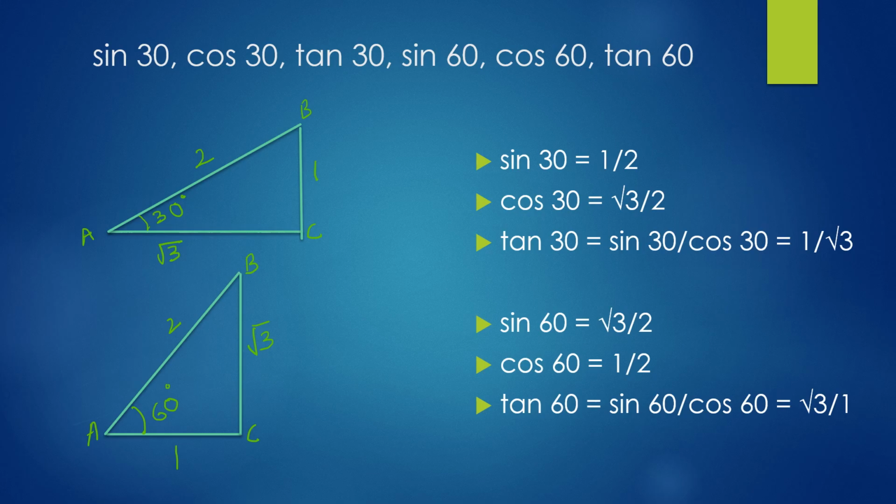Similarly, sine 60 will become √3 by 2 because it's BC by AB in the second figure. And cos 60 in the second figure will be AC by AB, which is 1 by 2. Similarly, tan 60 is sine 60 by cos 60, or it is the opposite of angle 60 by the adjacent side of angle 60, √3 by 1. This is very basic. I have not gone much into the details. I suppose you know all of this from grade 10.